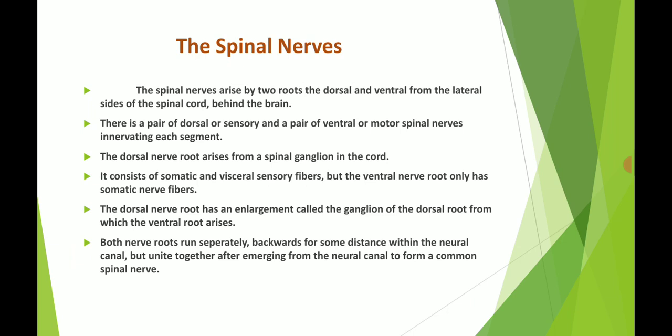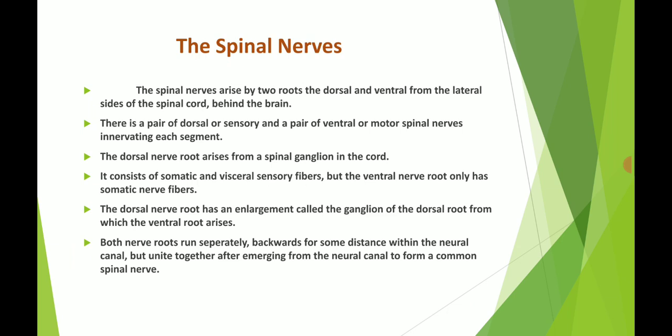It consists of somatic and visceral sensory fibers, but the ventral nerve root only has somatic nerve fibers. The dorsal nerve root has an enlargement called the ganglion of the dorsal root, from which the ventral root arises.